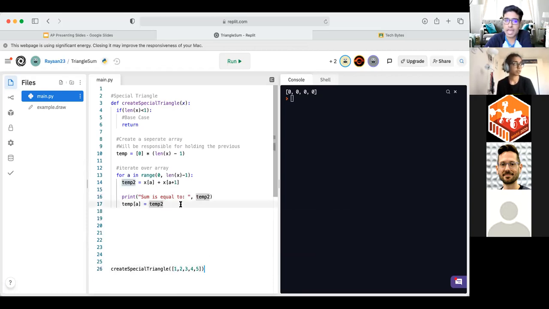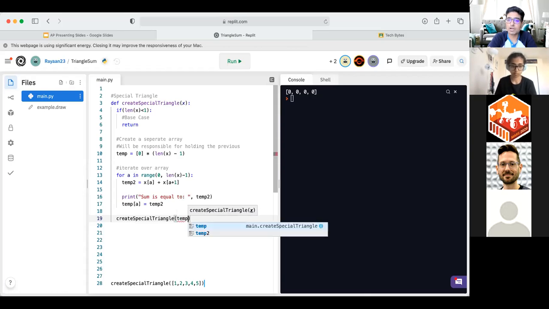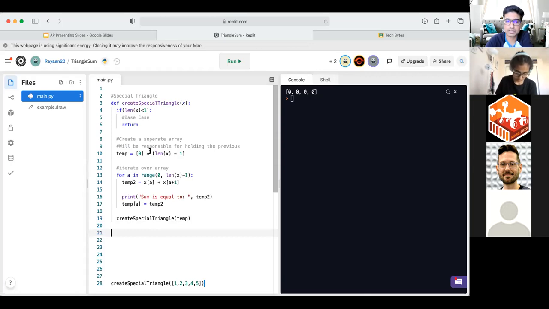Now we're nearing the end, but there's something important which we still aren't doing. That actually being, in a recursive function, we got the base case, but what's the other main important part of our recursive function? Did you call it? Exactly. Oh yeah, you already called it. So I'm calling it initially, but we got to call it from within itself, right? Call the function. Oh yeah. Yep, so we got to remember to do that. And what we're going to do is call our recursive function every time with our temporary array. So that way we can make our way all the way to the top.